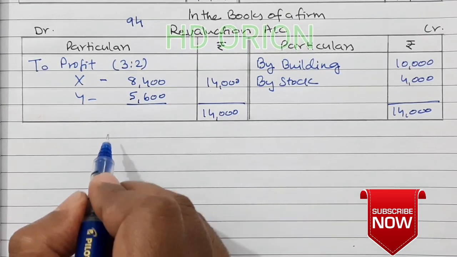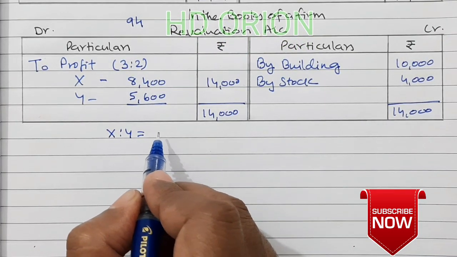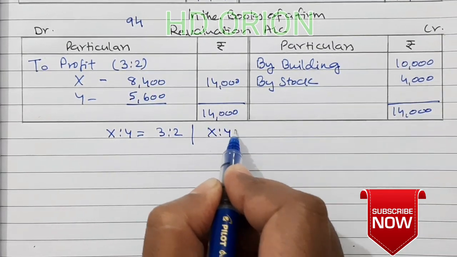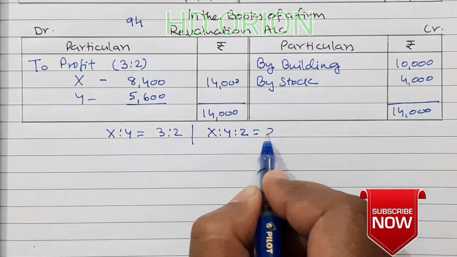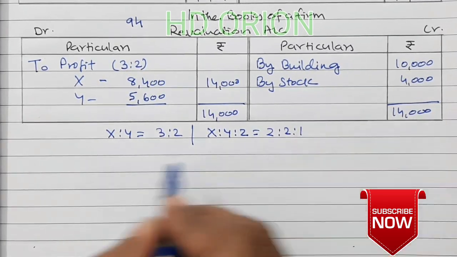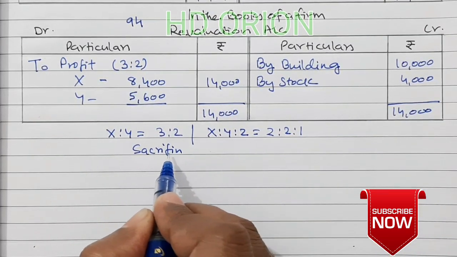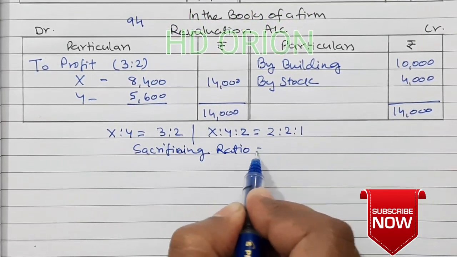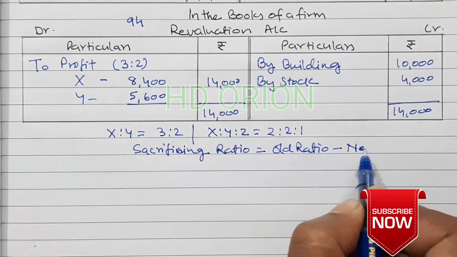Now let us calculate sacrificing ratio here. X is to Y is equal to 3:2, and new ratio X is to Y is to Z is equal to 2:2:1. Now we know that sacrificing ratio is equal to old ratio minus new ratio.